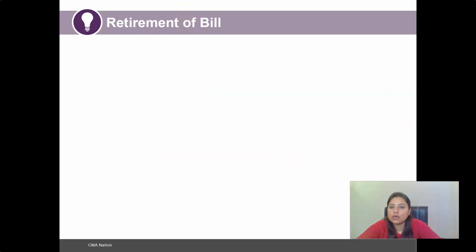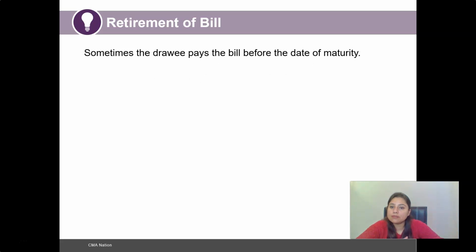Now looking at the next concept, which is retirement of bill. And what does that mean? Sometimes the drawee pays the bill before the date of maturity. Till now, in the case of dishonor and in the case of renewal, we saw that the drawee is not able to make the payment on time, or refuses to make the commitment, or asks for an extension of the due date in order to make full payment of the bill of exchange.